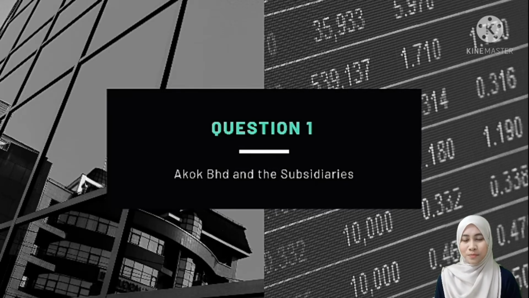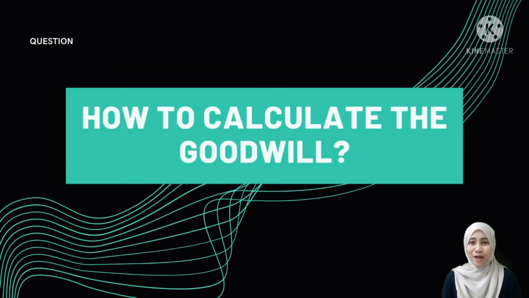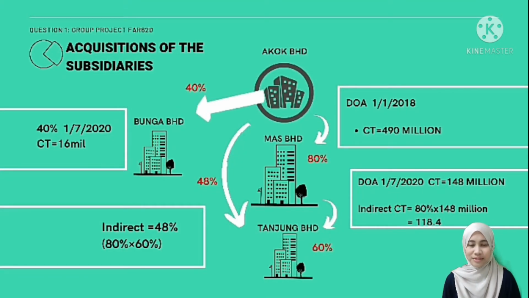Question 1, Akuk Berhad and the subsidiaries. Next, as the first presenter, I would like to present about goodwill on acquisition of the subsidiaries. How to calculate the goodwill? The first step to calculate the goodwill, we have to determine the ultimate parent's interest. Let me summarize the acquisition of subsidiaries by Akuk Berhad in question 1.